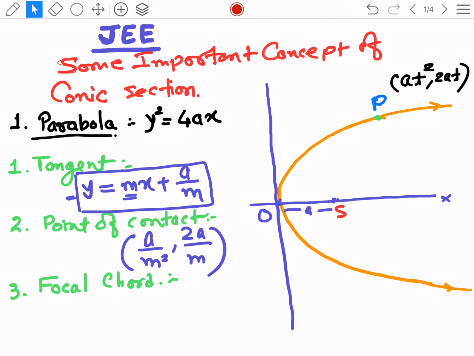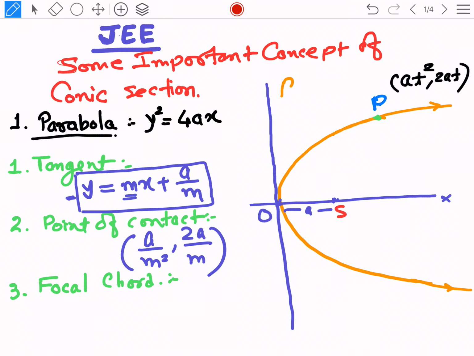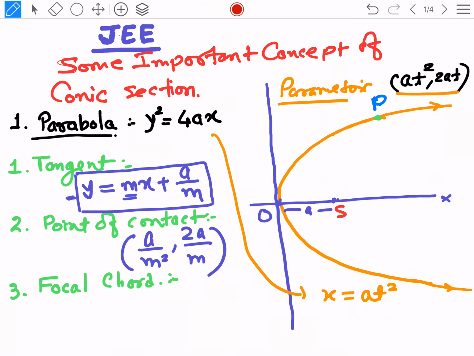So for this, I also want to introduce one thing, the parametric form. A parametric point of the parabola is at square comma 2at. Actually, any parabola can also be represented by x is equal to at square and y is equal to 2at. We have read about parametric equations also. So this is the general point at square comma 2at for the parabola.